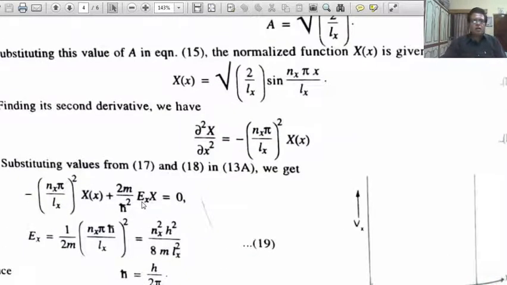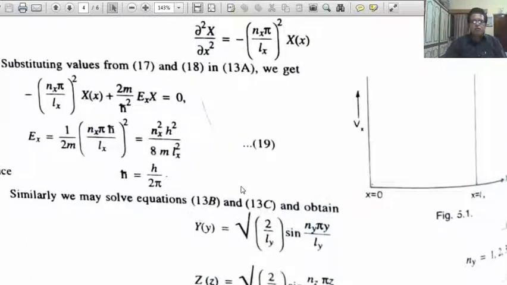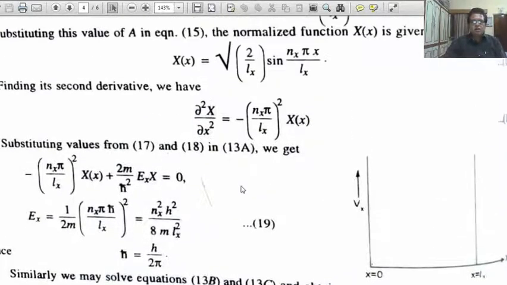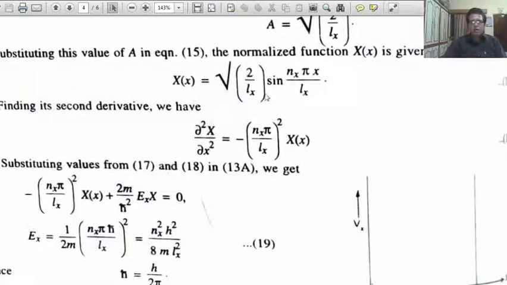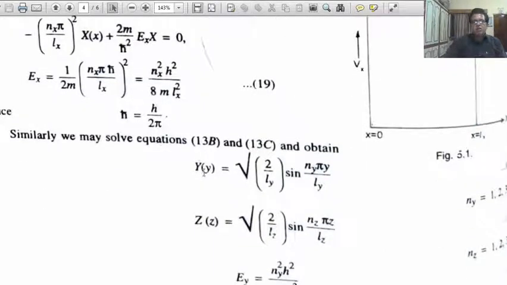Similarly, you can easily get the same relations for y and z. Here X is the eigenfunction, and Ex are the eigenvalues along the x direction. Similarly, you may solve the equations for y and z: Y(y) equals under root 2 upon Ly sin(ny pi y upon Ly), where n is 1, 2, 3.